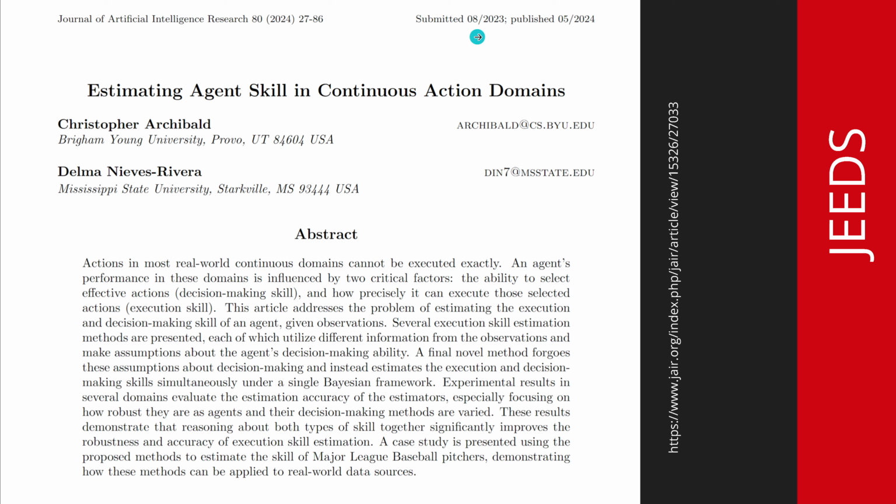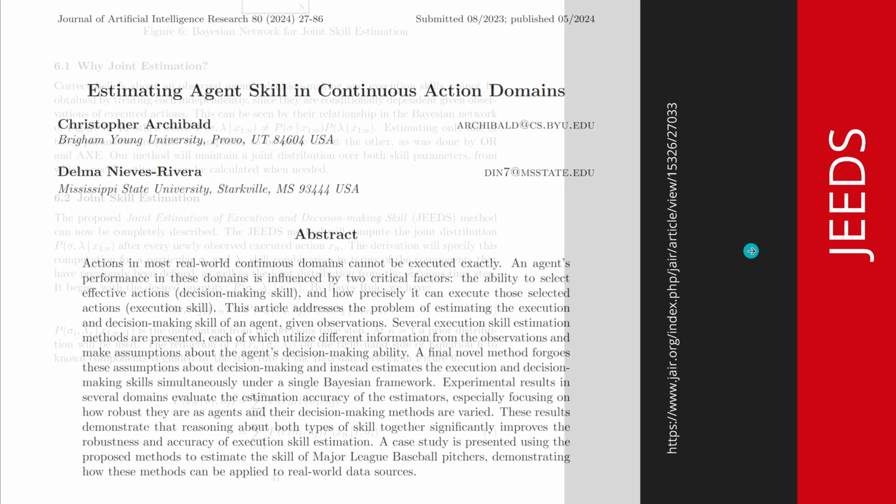But look, this was submitted in August 2023, and they showed us in 60 pages how to estimate the agent skill in a continuous action domain. And if you want to study more about this, those 60 pages are essential to really understand today's paper.